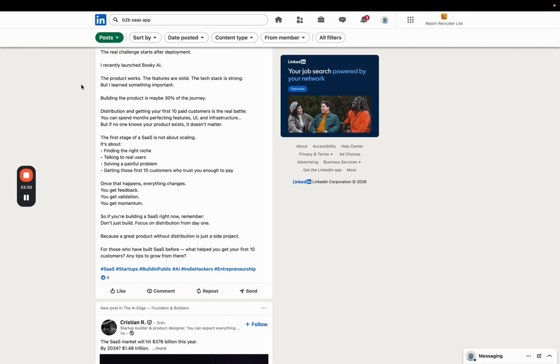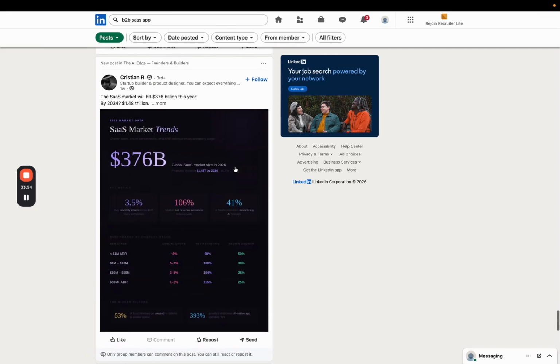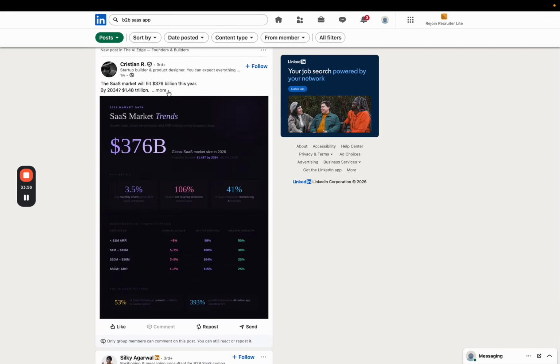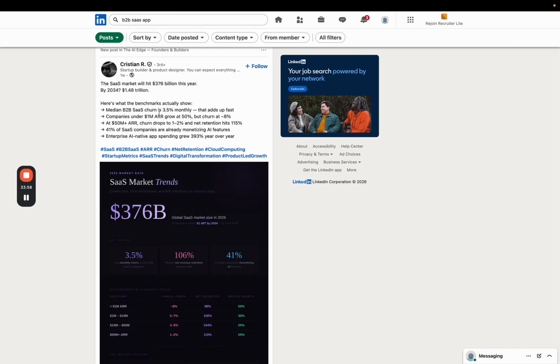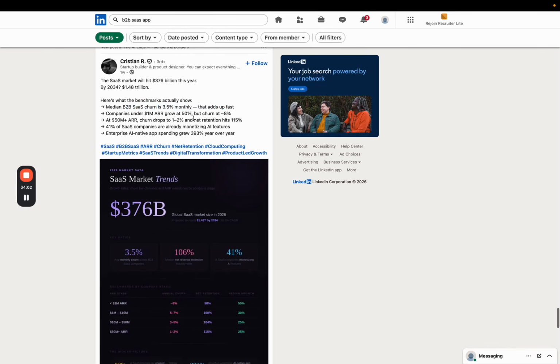Exactly. This is why I said that your product has to have good affiliate potential. Because if it does, then it will not be a problem for you to get users, right? Median B2B SaaS churn is 3.5%. That adds up fast.